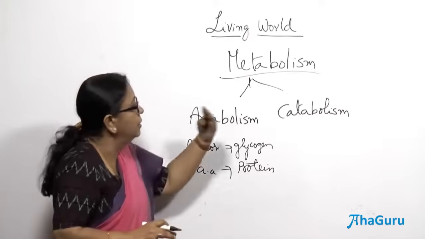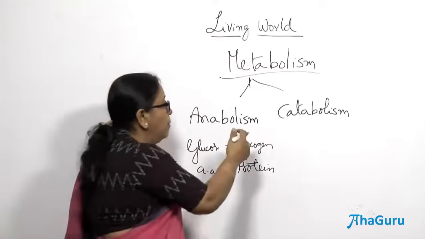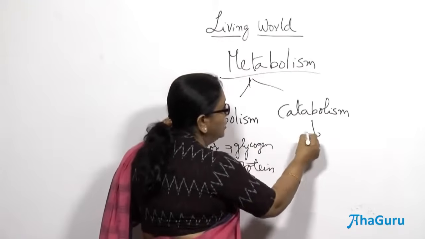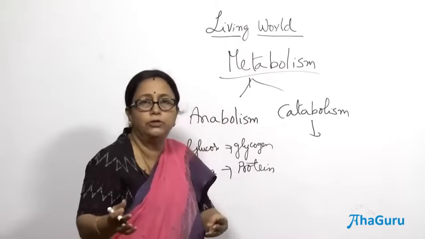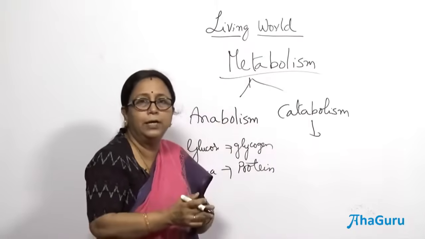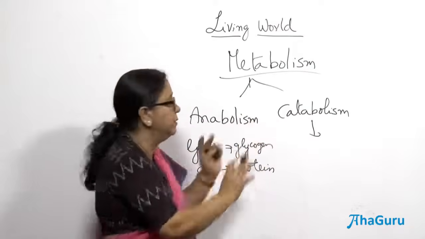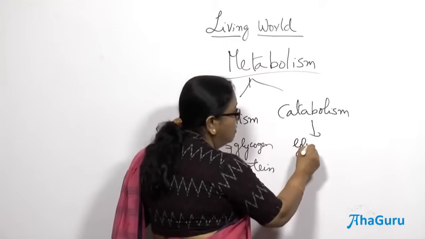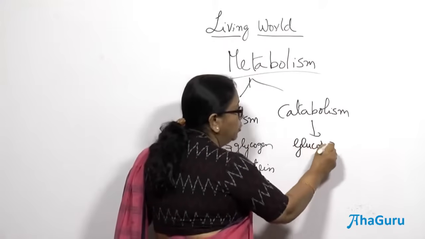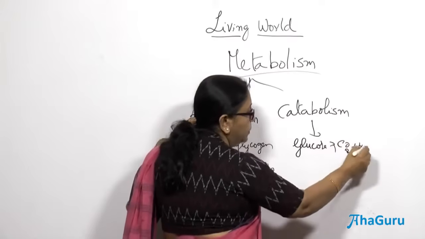But then catabolic reactions. So, what are catabolic reactions? Catabolic reactions are just the opposite, where the complex molecules or the larger molecules are converted into simple molecules, which keep happening in our body every single time. So, it is a balance between anabolism and catabolism. For example, you take respiration. Whenever a cell respires, the glucose is getting converted into CO2 and H2O, right.